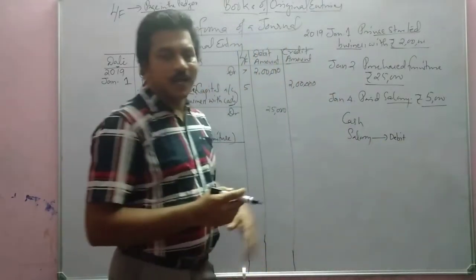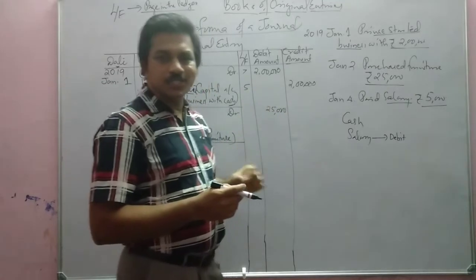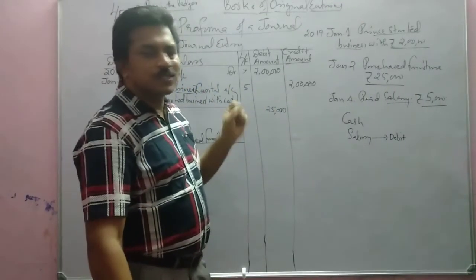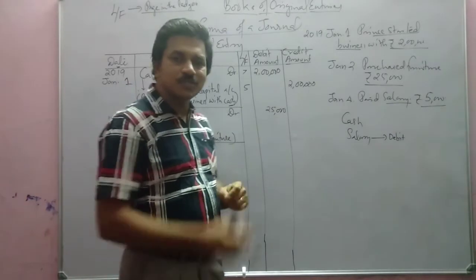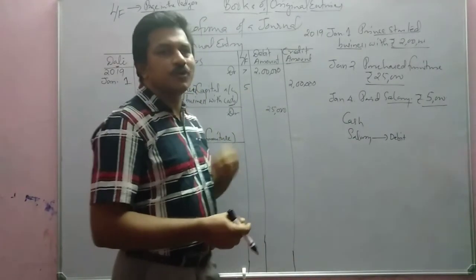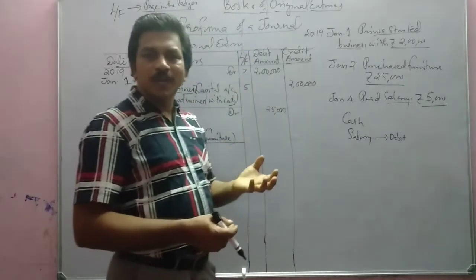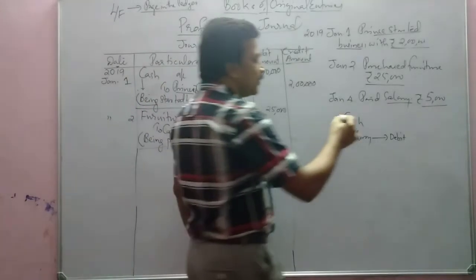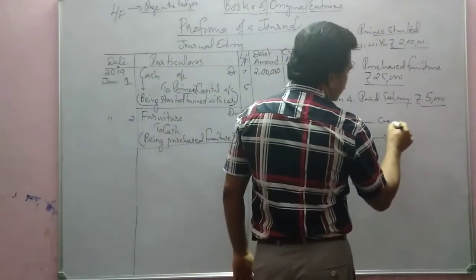Okay. And it is paid by cash. Cash is asset. What is the rule? Modern rule for asset transactions? Debit means increase, credit means decrease. So if you give your cash to somebody, your cash will increase or decrease? It will decrease. So cash can be credited.